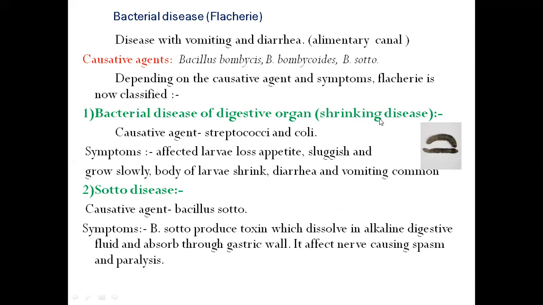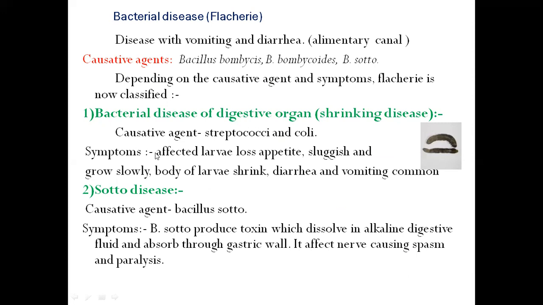See this shrinking disease. It is a disease of the digestive organ, and it is caused by Streptococcus and coli. See this larva after being affected by the bacteria. Here the larva becomes shrunken, due to infection by Streptococcus and coli bacteria.